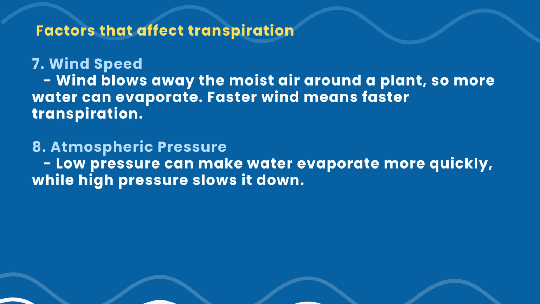And lastly, the atmospheric pressure. When we say atmospheric pressure, we're talking about things like storms. If there is lower pressure, like in stormy weather, it allows the water to evaporate faster. How about high pressure? If there's high pressure, it slows the evaporation and keeps the transpiration lower. So these factors really work together to regulate how plants lose water, which helps them adapt to their environment.